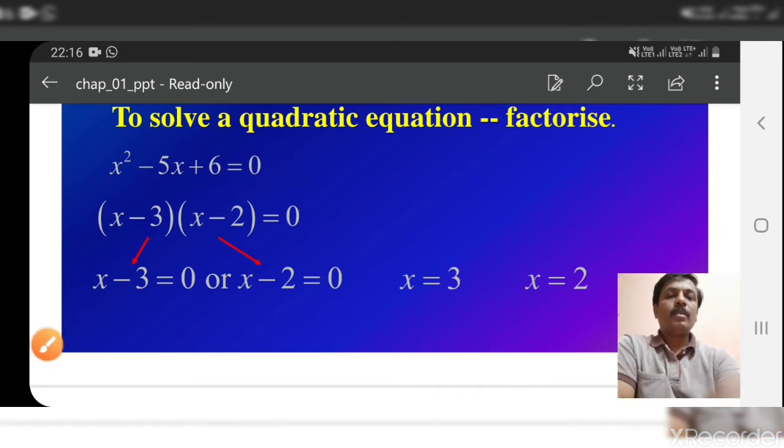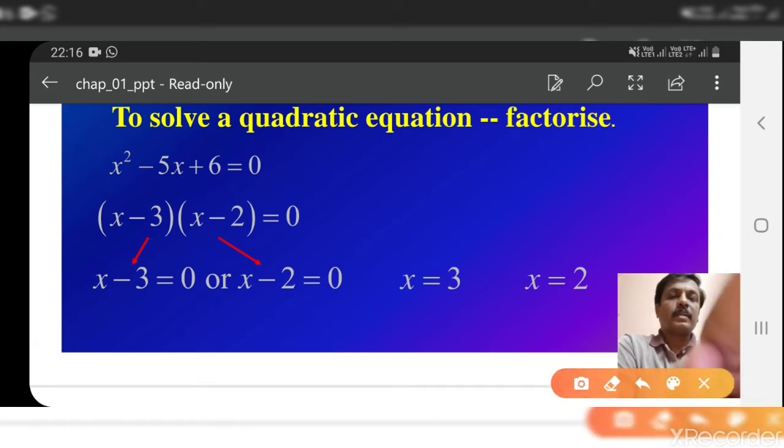See, to find the factors of this equation, what we do, we split the middle term, that is minus 5, into two numbers, such that the sum of the two numbers is minus 5 and the product of the two numbers is plus 6. So can you find out which are those two numbers?